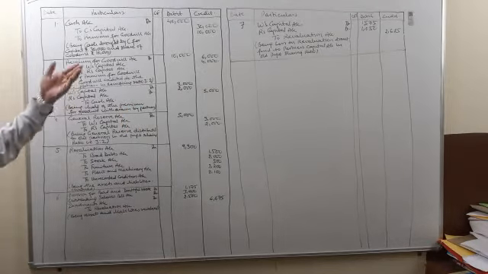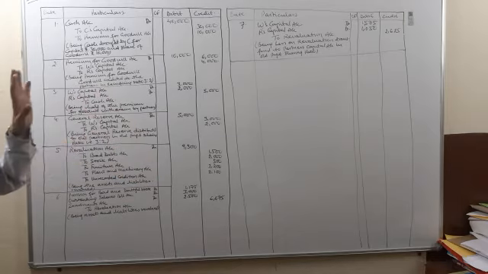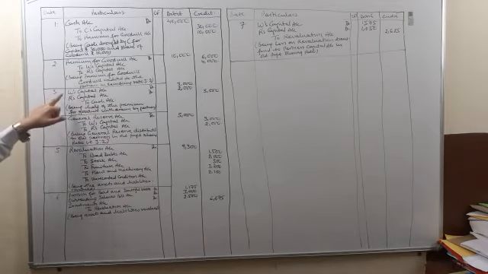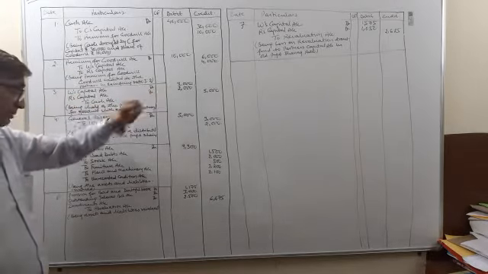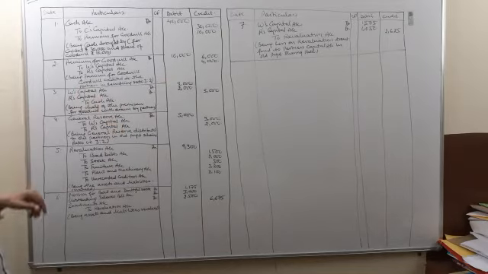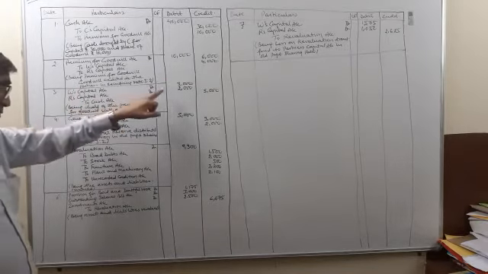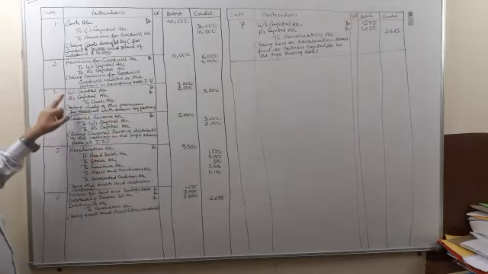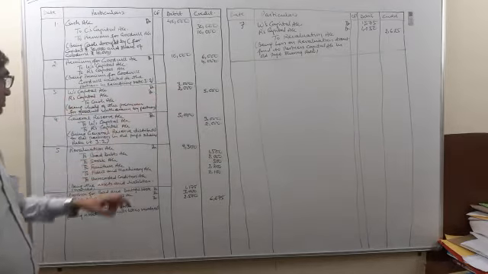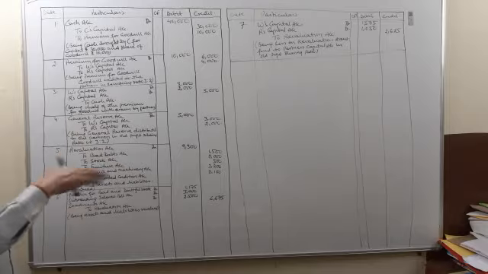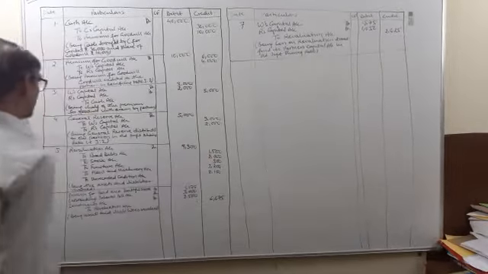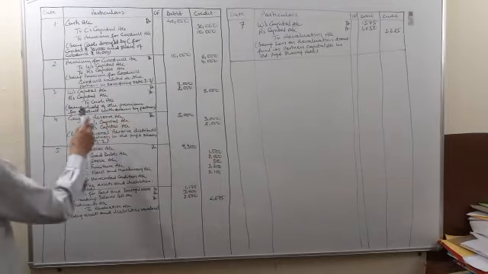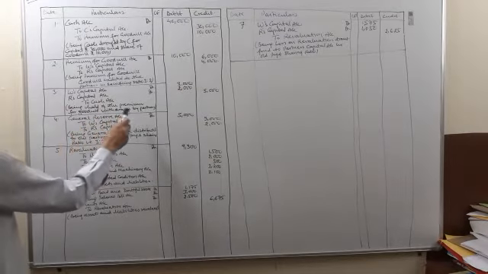Then half of the amount of the goodwill has been withdrawn by the partners. So the third entry will be: the partners' capital accounts will be debited because they are withdrawing the amount of goodwill. W's capital account debit 3,000. R's capital account debit 2,000. To cash account, cash is going out, therefore it will be credited rupees 5,000. Being half of the premium for goodwill withdrawn by partners.